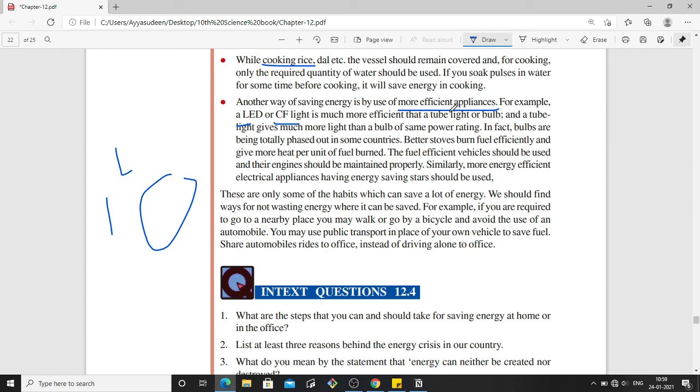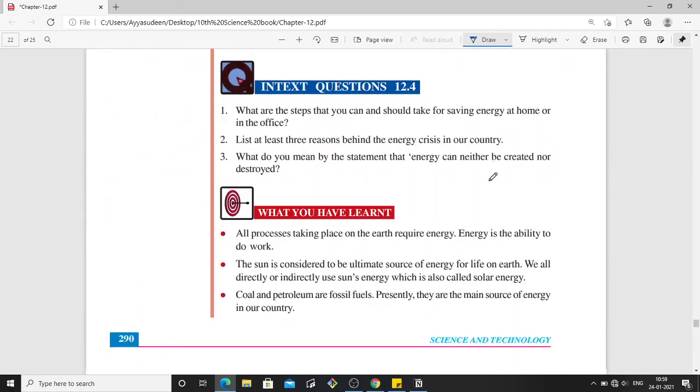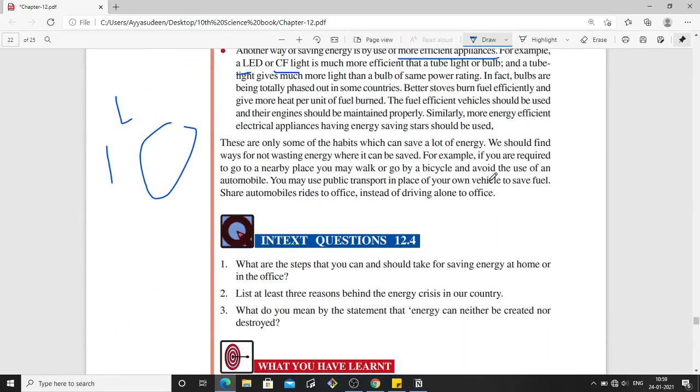They need just a little electricity to function. So by using energy efficient appliances, whether it is a washing machine or refrigerator, the government gives energy certified appliances. You can use them to save energy. This is how as citizens we can conserve energy so that we do not increase the energy crisis.